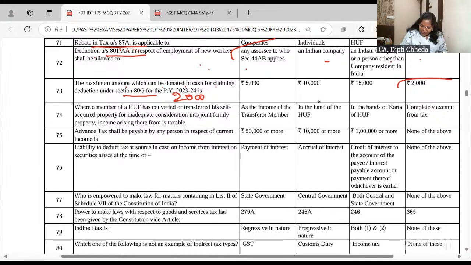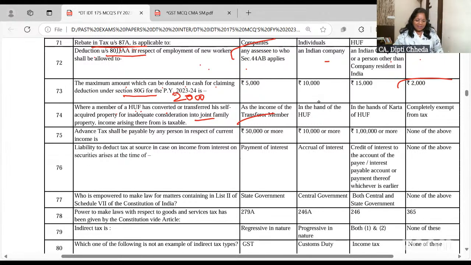Where the member of HUF has converted his self-acquired property for inadequate consideration into joint family property, hodgepodge. One member transfers his property, saying from today, this property belongs to HUF. It doesn't work like that. So the income of that property which is merged with HUF will be taxable in the hands of the transferor member.